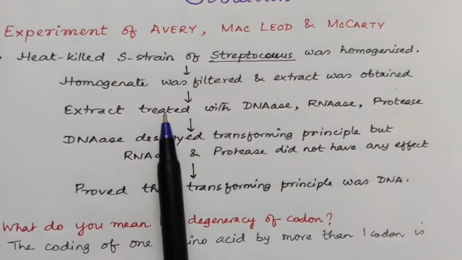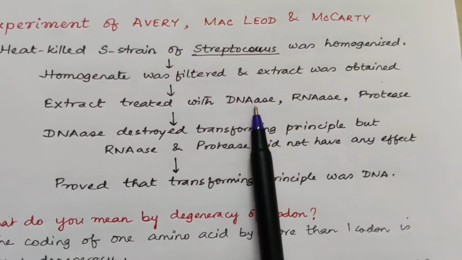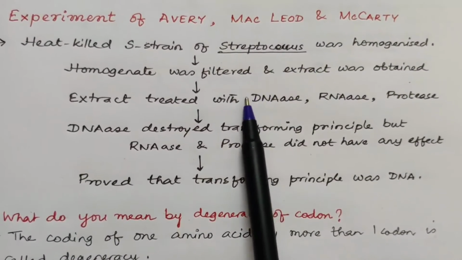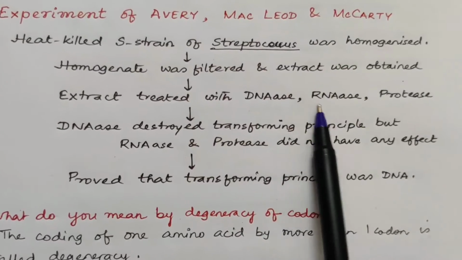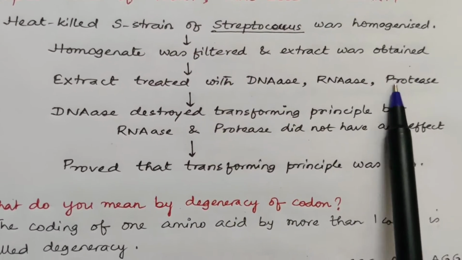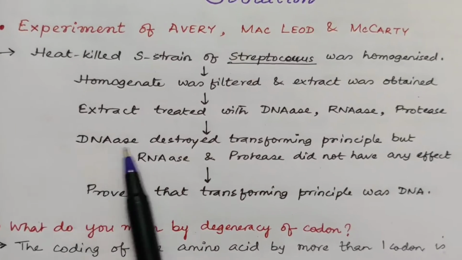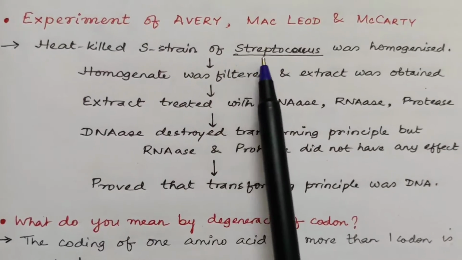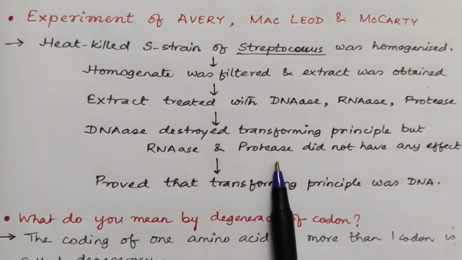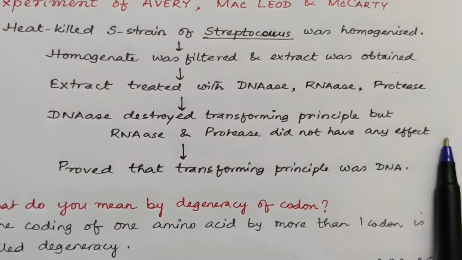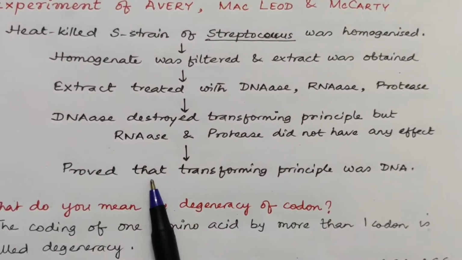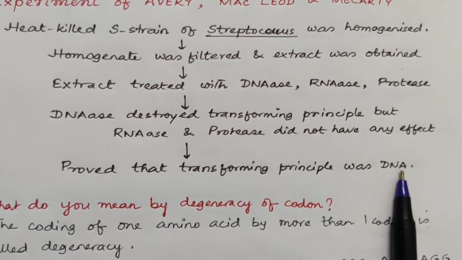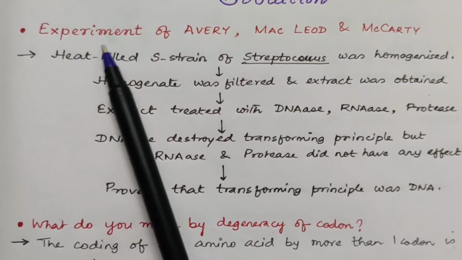The extract was treated with three enzymes: DNase, RNase and protease. We all know that DNase can denature the DNA, RNase can denature RNA, protease can denature proteins. In this experiment, DNase destroyed the transforming principle in the Streptococcus. RNase and protease did not have any effect on it. Hence, it proved that the transforming principle of Griffith's experiment was DNA. This was our aim of the experiment.